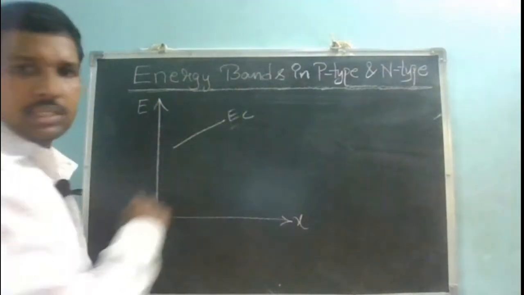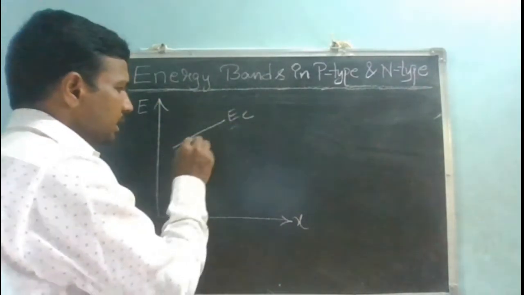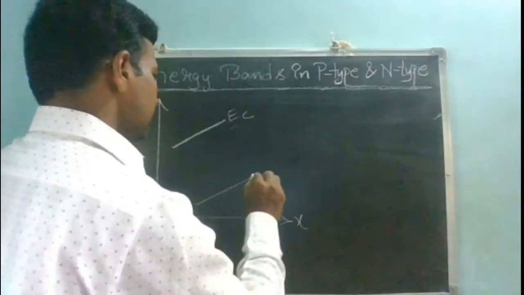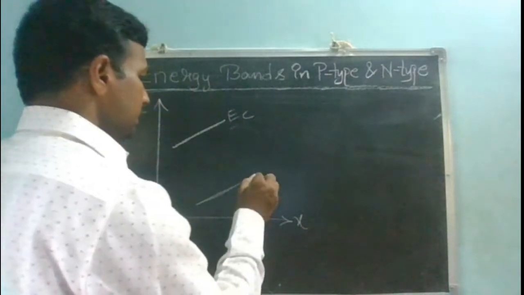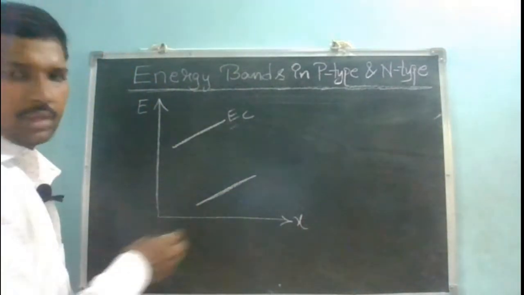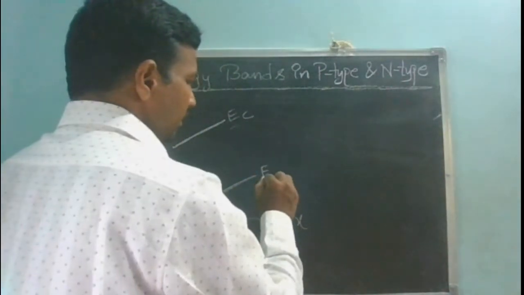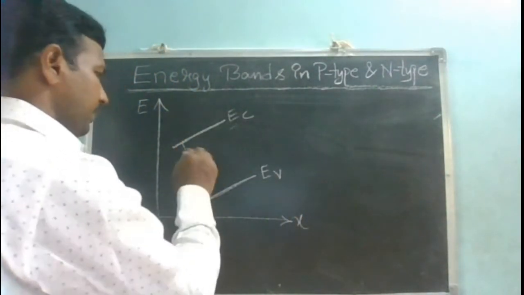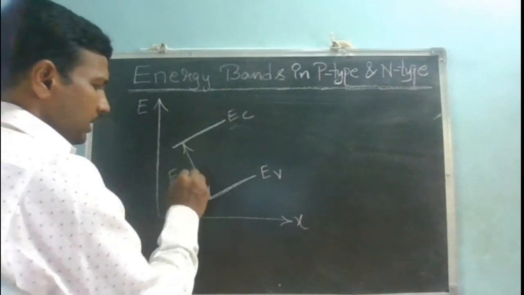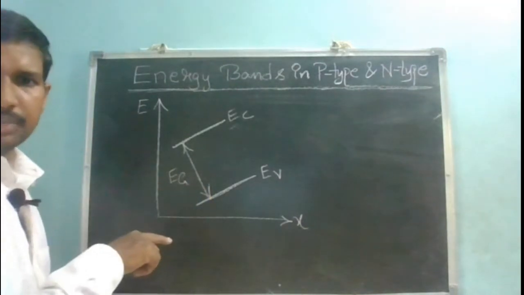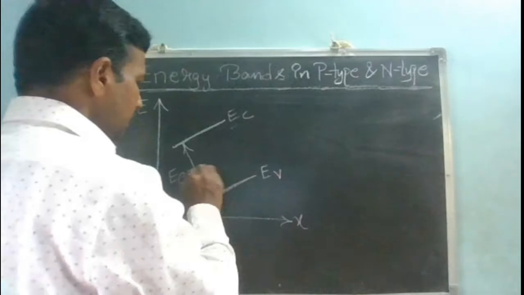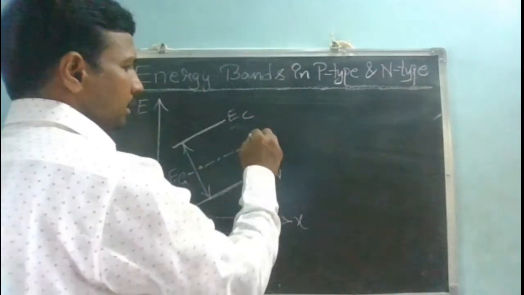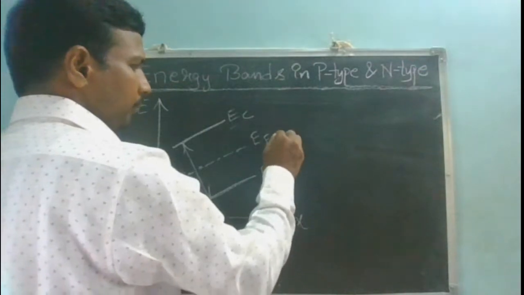So if my EC is tilted, is my EV going to be tilted? Yes, my EV is going to be tilted. Why? Because the distance between EC and EV will not change at all. The distance represents your energy band gap, and it is the same, it will not change. Even my intrinsic Fermi energy level will also take the tilt.